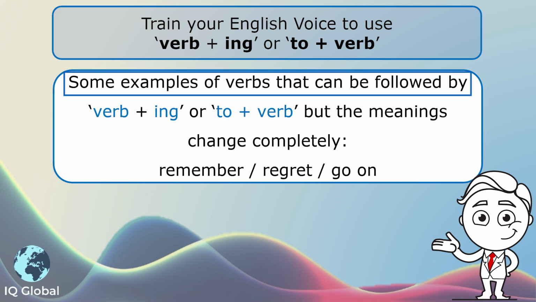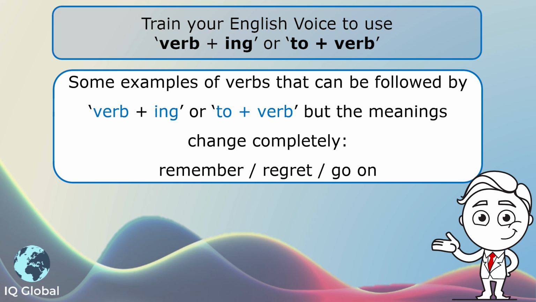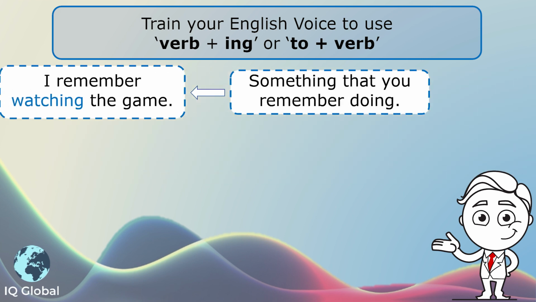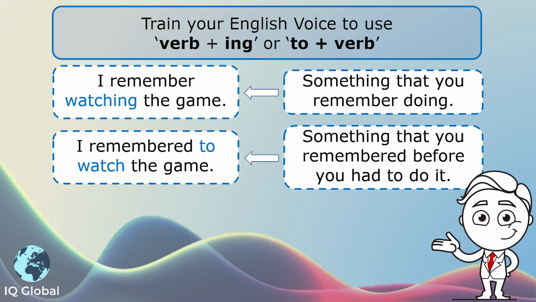Some examples of verbs that can be followed by verb plus ing or to plus verb, but the meanings change completely: remember, regret, go on. Have a look at sentence 1. I remember watching the game. Sentence 2. I remembered to watch the game.